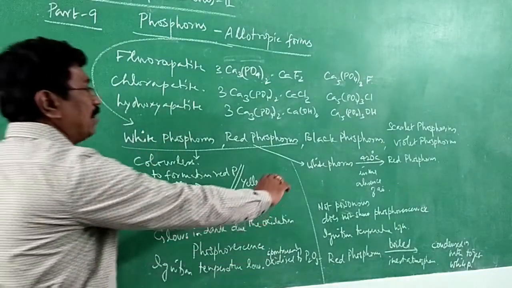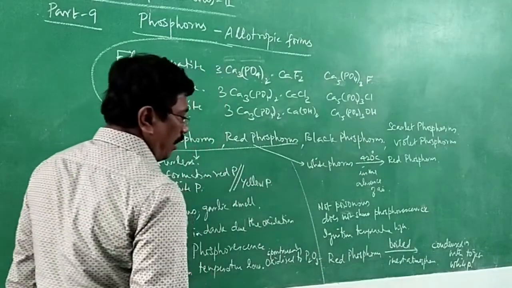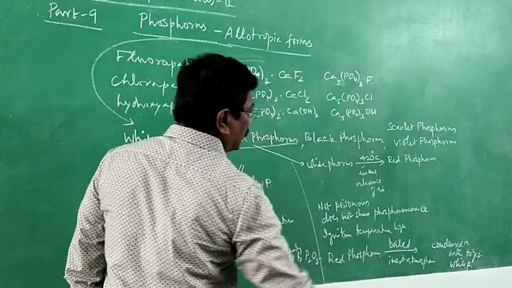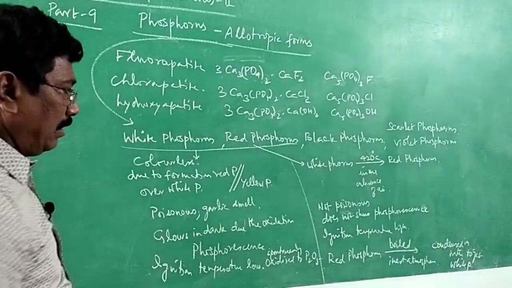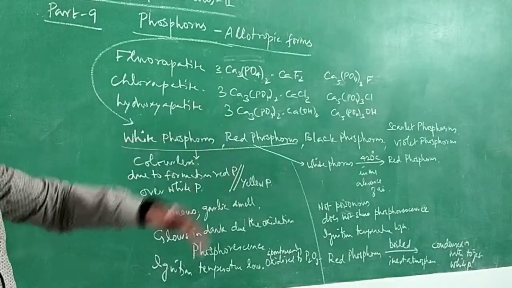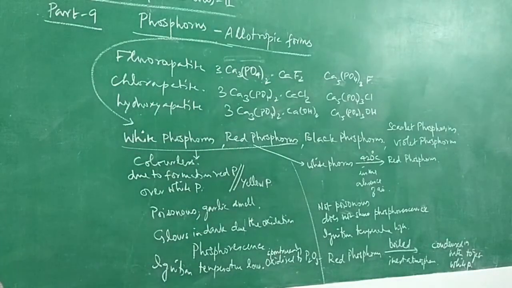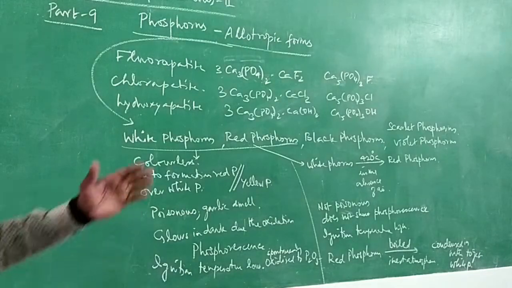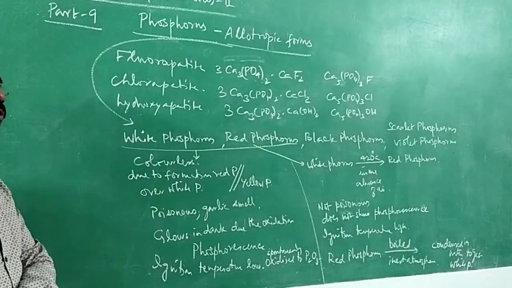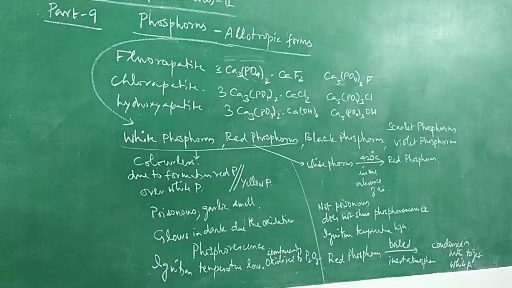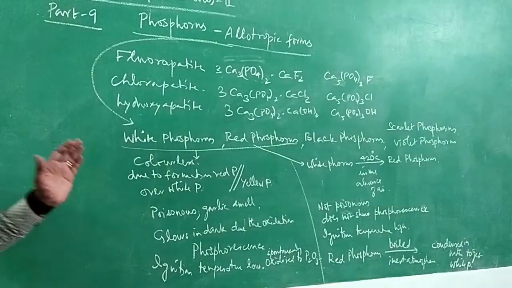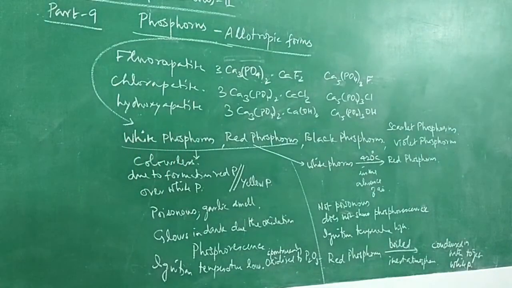White phosphorus can be converted by heating, and red phosphorus can be converted by boiling it in an inert atmosphere, as we have seen earlier, and condensed under water. And what about black phosphorus? We are not going to see anything special; we are going to see only white phosphorus and red phosphorus. Regarding black